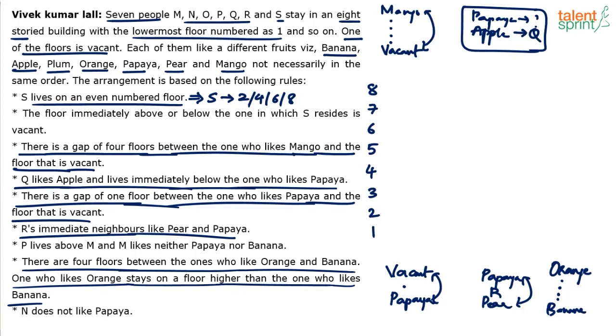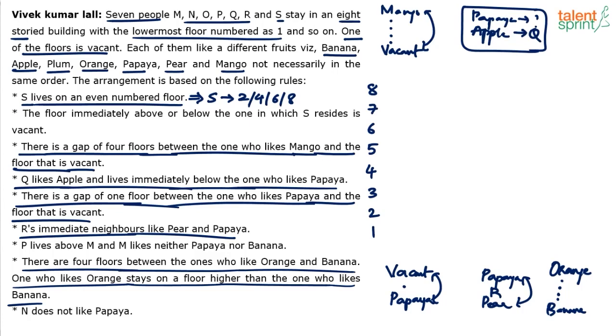So statements which have not been underlined here have not been represented pictorially. We'll use them. So where do we start? Should we start with S lives on an even numbered floor, or see, even if you want to use this, that Q likes apple and lives immediately below papaya, there are multiple possibilities. We can say 1, 2, 2, 3, 3, 4, 4, 5. All those cases are there.